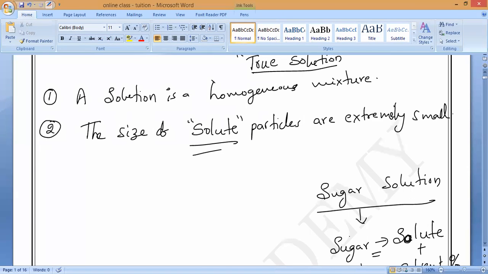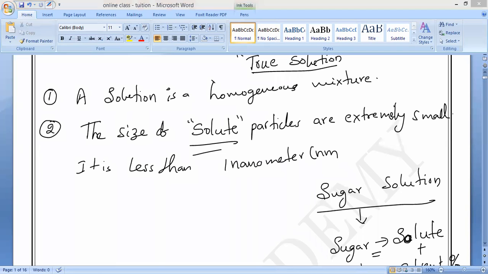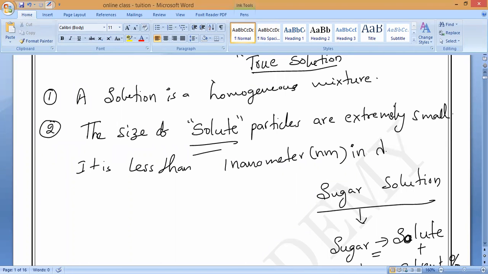Extremely small. And what is that size? It is less than 1 nanometer in diameter. All of you should remember. I will ask you, 1 nanometer equals how many meters? Please write it. 1 nanometer in diameter. In diameter means the diameter of the particles is extremely small, which equals 1 nanometer.